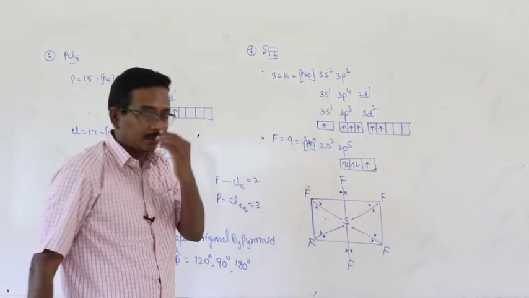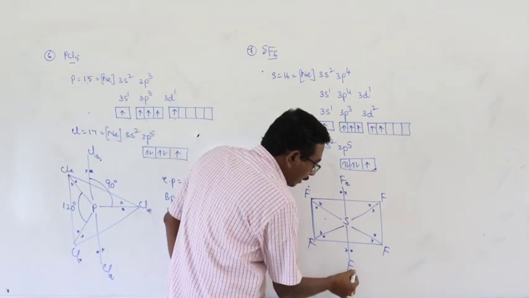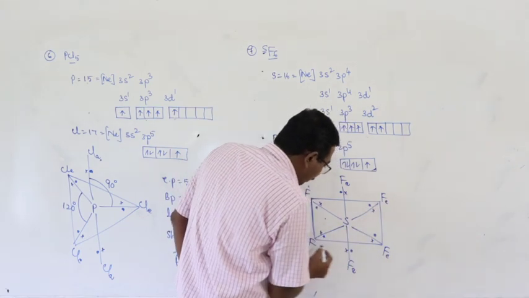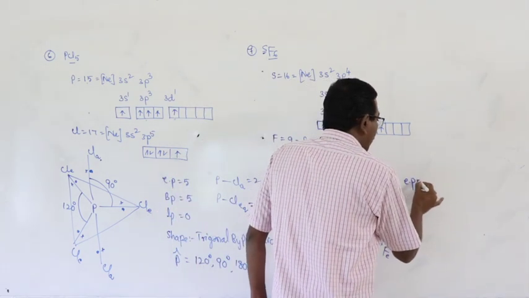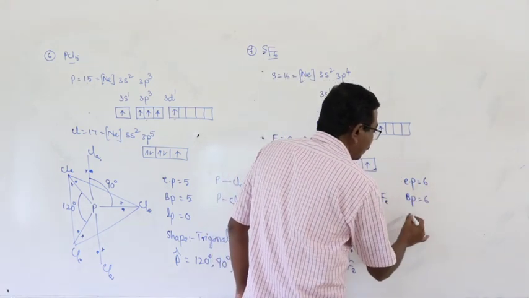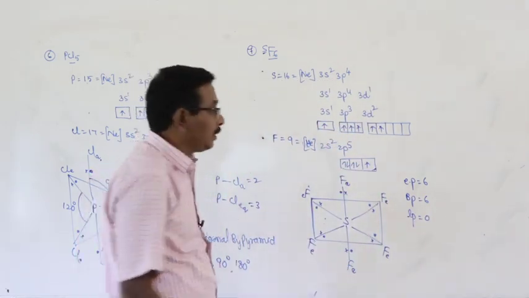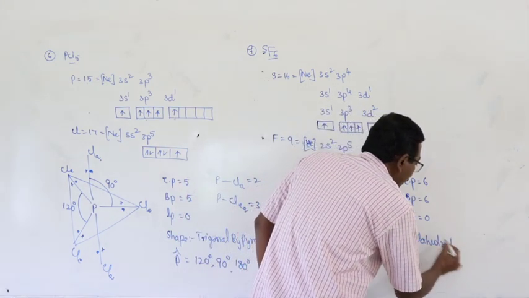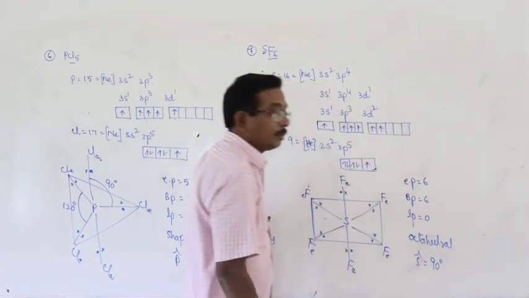This one. And here this is the axial fluorine atom, equatorial fluorine atom, equatorial fluorine atom. Now come to the details. Number of electron pairs is 6. Number of bond pairs is 6. Number of lone pairs is 0. If all the electron pairs are bond pairs, in such cases the shape of the molecule is octahedral and the bond angle at the central sulfur atom is 90 degrees.